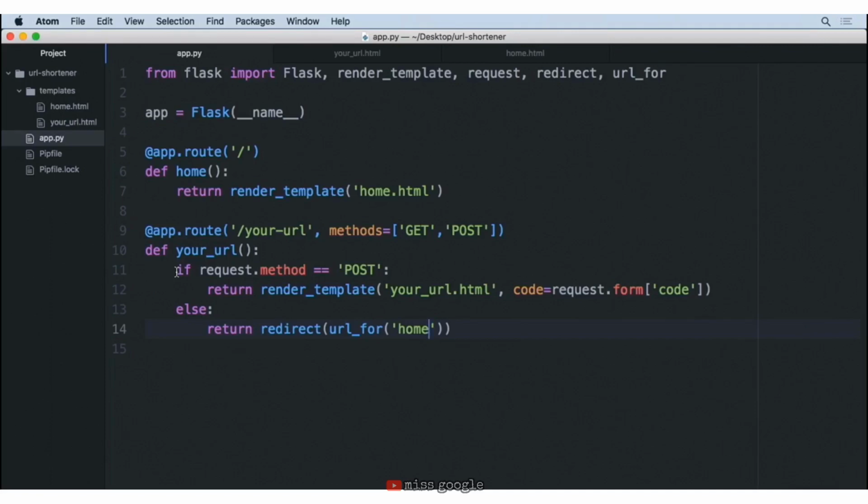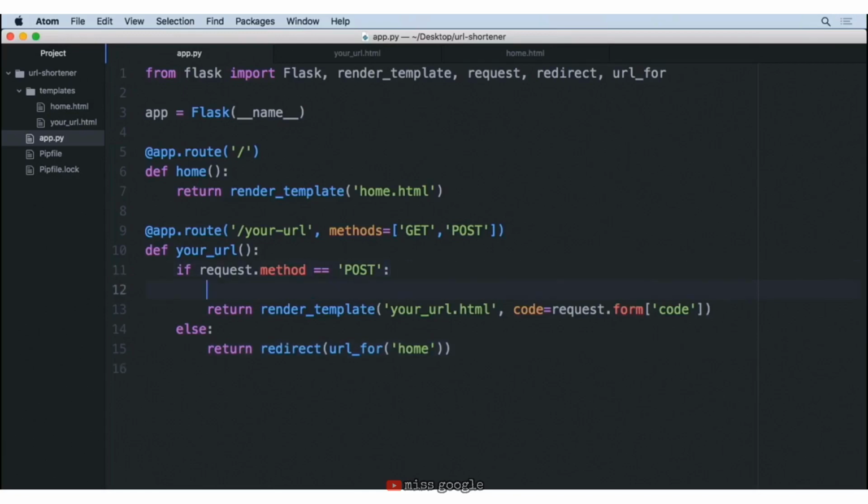So this is going to be the situation when someone is doing a post request. So we'll go ahead and just make a new line here. And the first thing that we want to do is create a dictionary that can store the information. If we think abstractly about what we're doing, we want to save the code that the user has passed in, that short name, as the key, and then the value will be the URL that they ultimately want to get to. Now down the road with our URL shortener, we're going to be accepting files, so we have to make sure that we signify whether it's going to be a URL or a file, but just think of it at the very top level as a dictionary where we have the codes as keys and then those URLs as values.